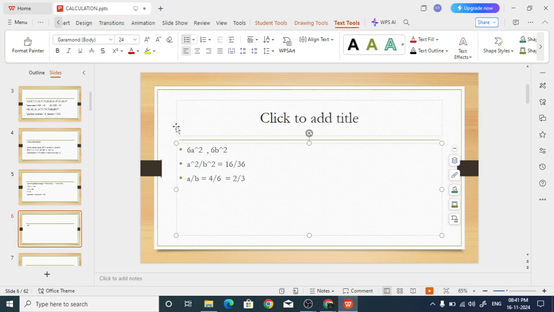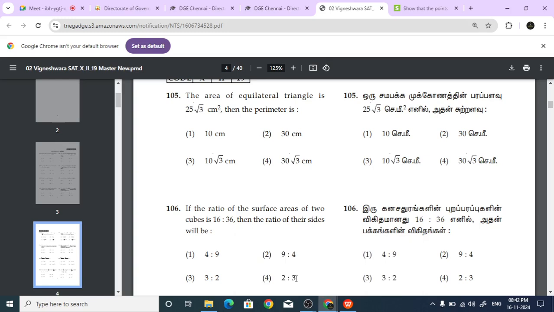Just see how we got it. 6a square is the surface area of one cube. 6b square is the surface area of the other cube. So 6 divided by 6 gets cancelled. So a square divided by b square equals 16 divided by 36, because they have given 16 is to 36. So a divided by b will be the square root of 16 over the square root of 36, that is 4 divided by 6. That is equal to 2 is to 3. Got it? Are you able to understand?